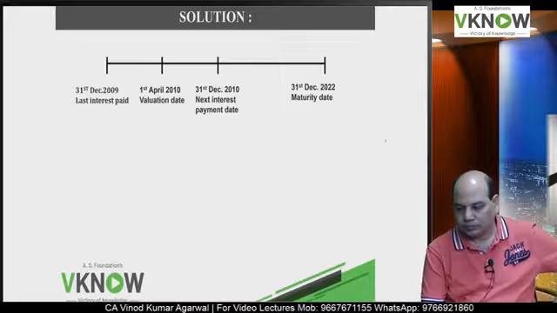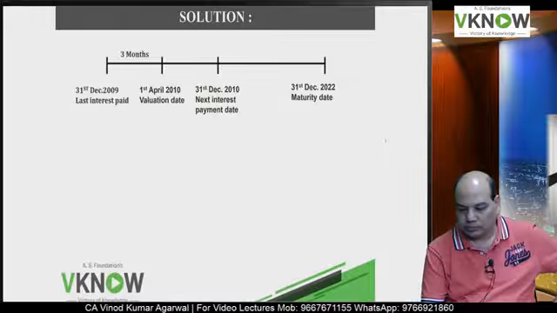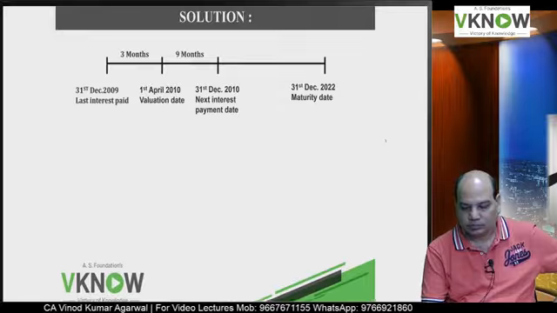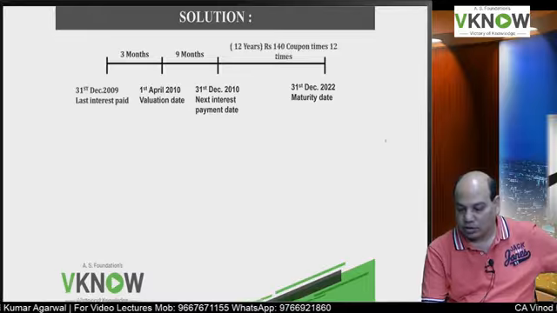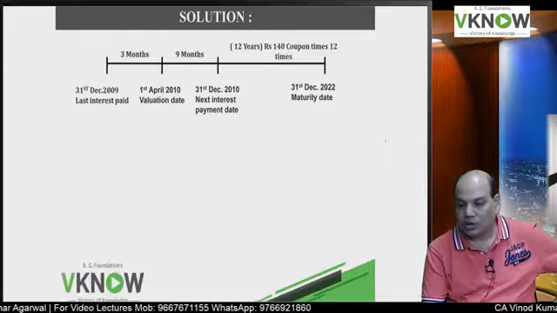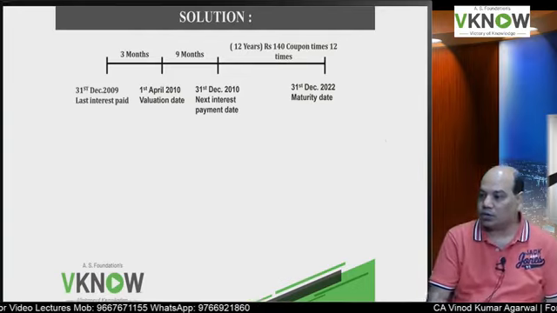Okay, so what will happen? Interest has accrued for 3 months. Next interest payment is after 9 months from the valuation date, and still 12 years are remaining. Yes or no? Still 12 years are remaining, means 12 coupons are remaining.